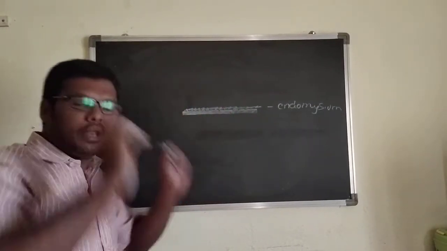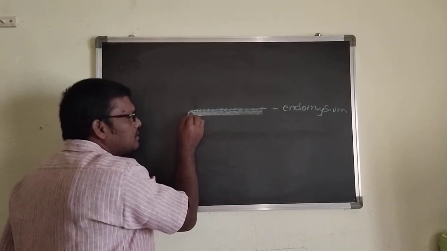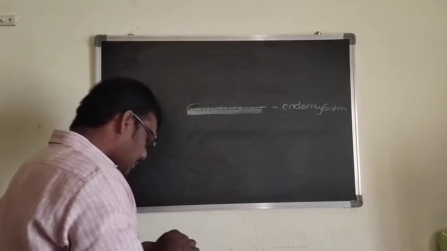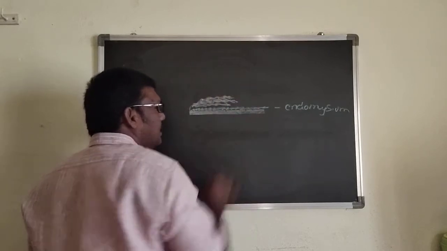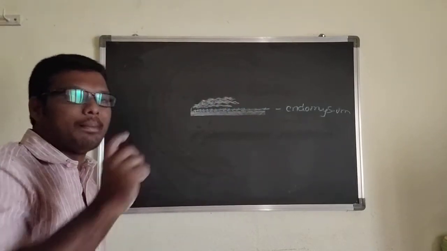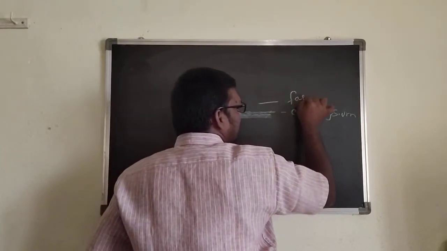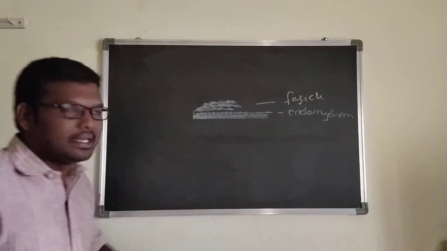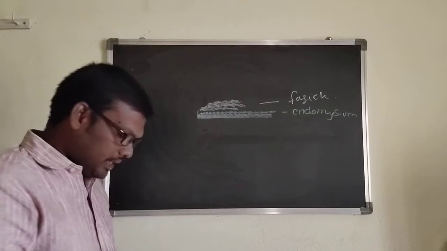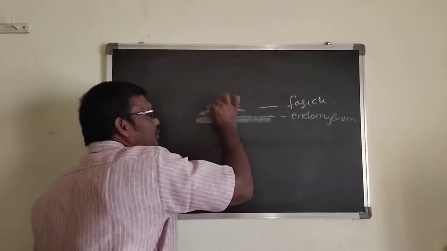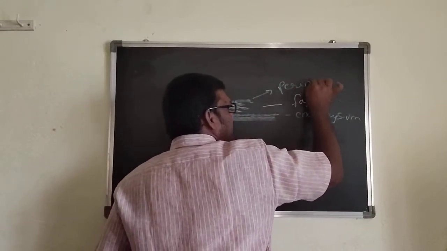Now this is totally a muscle. In a muscle there are so many muscle fibers present. This is one muscle fiber. Some of the muscle fibers combined can form a bundle. That bundle is called a fascicle. Fascicle. And then this fascicle is covered by a connective tissue sheath. That is called the perimysium.